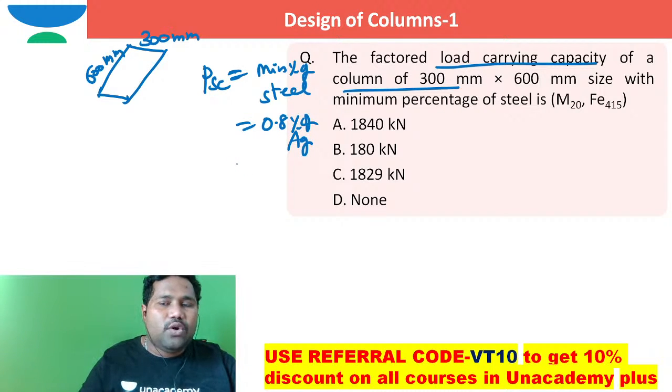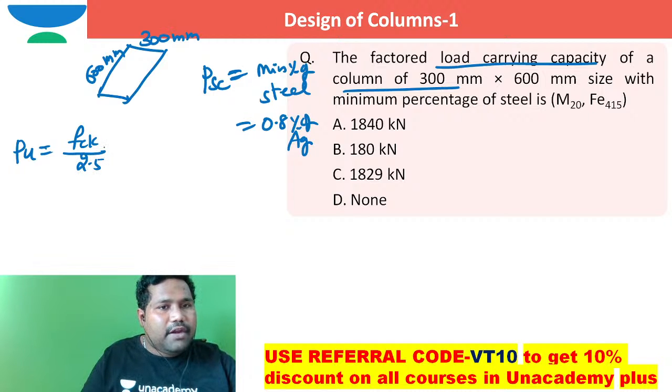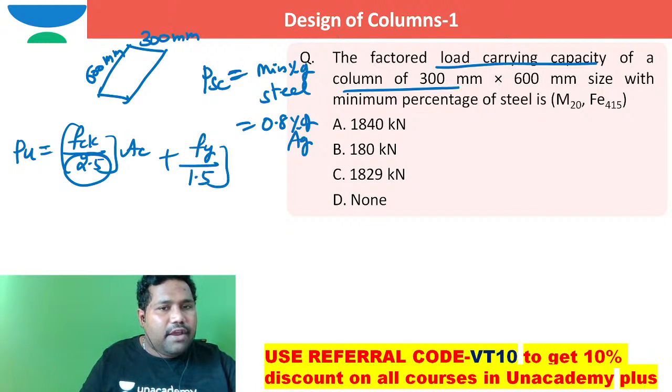They are expecting the load carrying capacity of the column. How can we work it out? We can work out the load carrying capacity by taking fck by 2.5 into area of concrete, plus fy by 1.5 into area of steel in compression. Here 2.5 is the factor of safety for concrete in axial compression, and 1.5 is the factor of safety for steel.